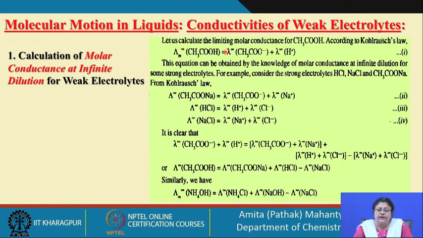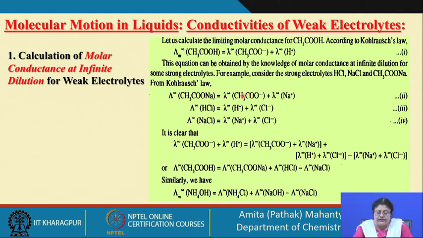Now, what are we interested in? We are interested in finding out the molar conductance at infinite dilution for acetic acid, for which these are the two parameters we need to know: the molar conductance at infinite dilution for the acetate ion and for the H plus ion. So, how can that be represented? Just see what information you have.